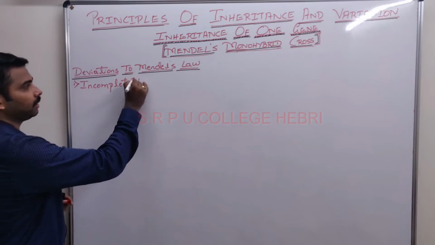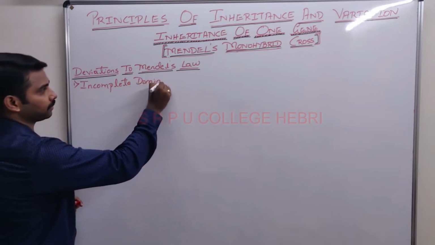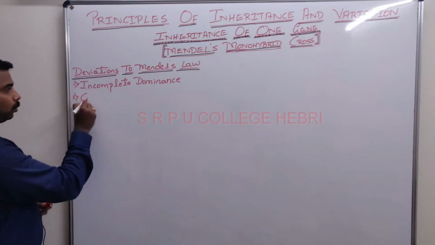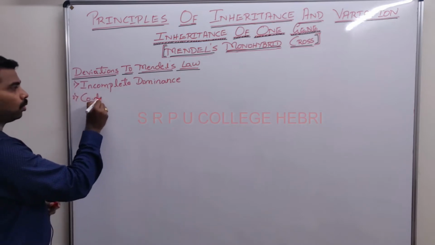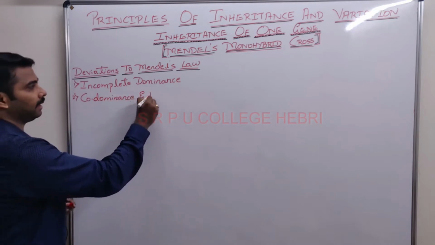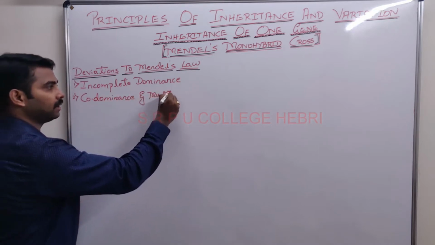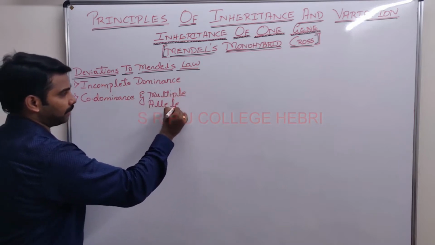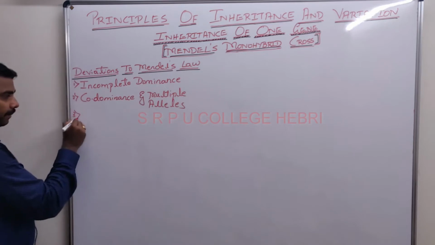Number one, incomplete dominance. Number two, co-dominance and multiple alleles.